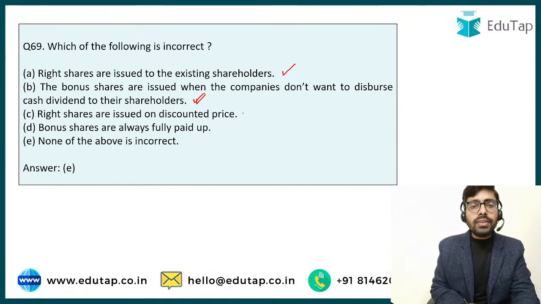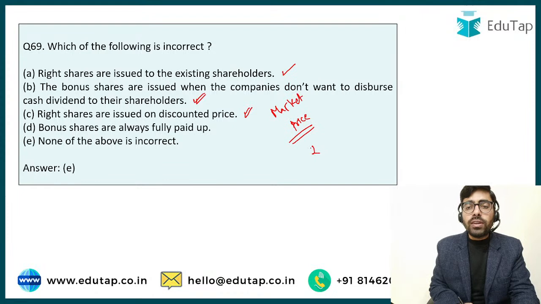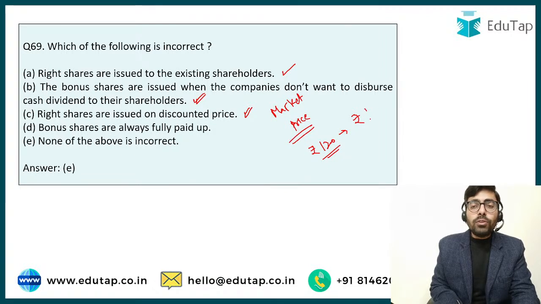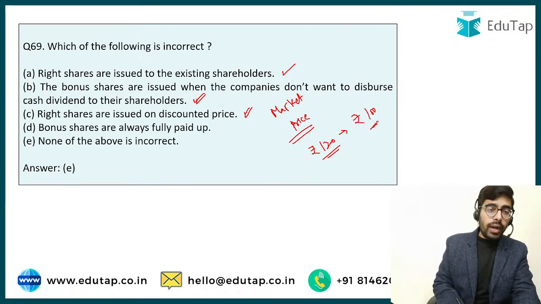Okay, right shares are issued on discounted price. So right shares जो हैं, they are issued on discount to the market price. So if in the market the price of the share, let's suppose it is rupees 120, then the company is going to issue the right shares. The company is going to give the right at say let's rupees 100.